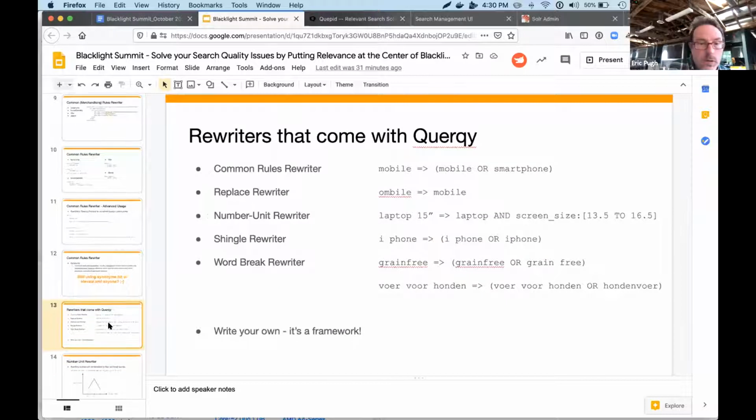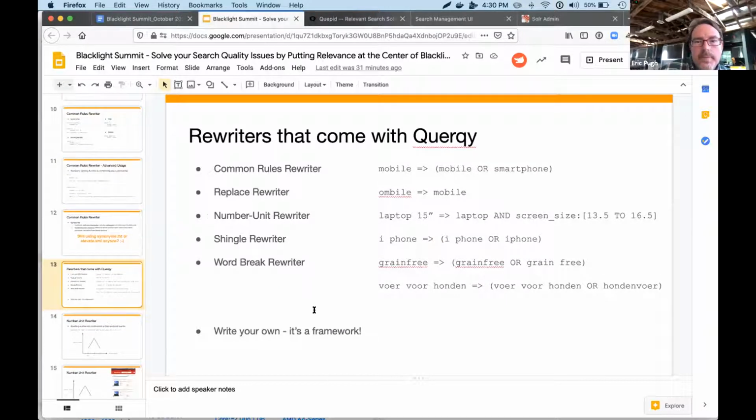Lastly, and I'll get back to questions, there's a couple of other rewriters. So there's a replace rewriter that does a great job for spell checking, right? Often people misspell things the same way. In e-commerce, it's much more a narrow set of spelling variation than maybe in what your use cases are, but we can do that.